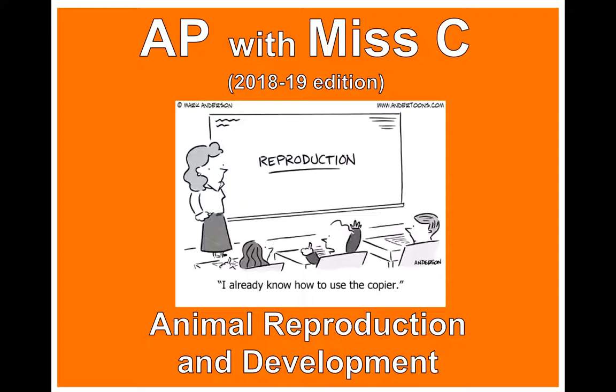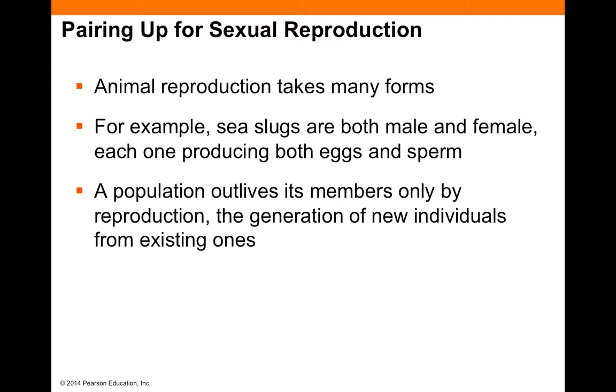So let's get started. The basis of animal reproduction is simple. Animals need to reproduce in order to maintain the species, or else the species will become extinct. Animal reproduction can take many forms. You guys are probably most familiar with the male parent producing sperm and the female parent producing an egg, and these two gametes will come together during fertilization and form a zygote, which will grow and develop into a new individual. However, please understand that this is not the only method.